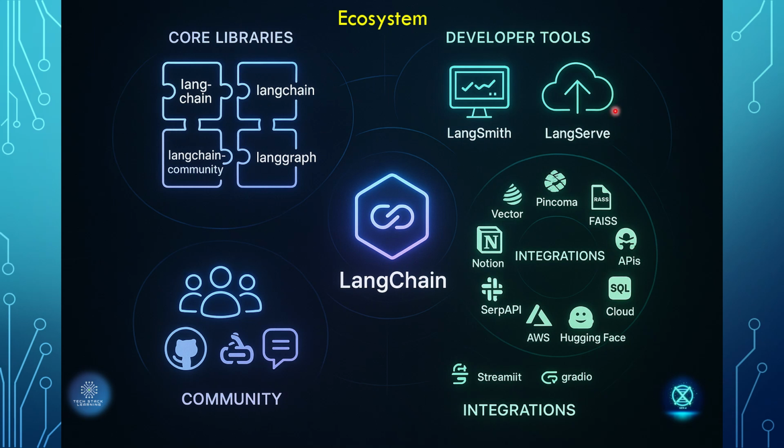Next, if you see the developer tools, we have LangSmith, which is used for monitoring and debugging, or if you want to trace something, or for evaluation of LLM apps, we can use LangSmith. LangServe is majorly used as a fast API based server to deploy LangChain apps or APIs. Then comes the community. It's open source with thousands of contributors. GitHub and Slack are actively maintained, and it's partnered with enterprises for production grade apps.